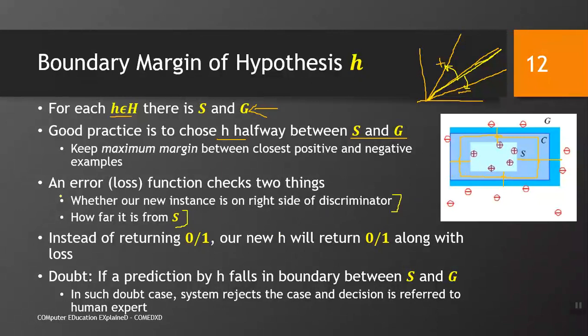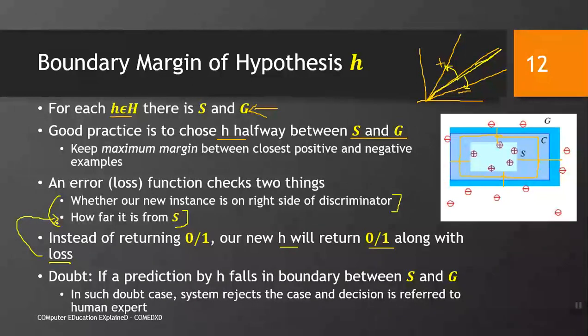So, we measure two things. Try to understand why we measure these two things. Instead of returning 0 or 1, our new hypothesis H will return 0 or 1 along with loss, which is basically point 2, how far it is from the exact solution, from the most specific solution, right. So, loss would be a numeric quantity, and we need to minimize the loss when we are working with our machine learning algorithms.